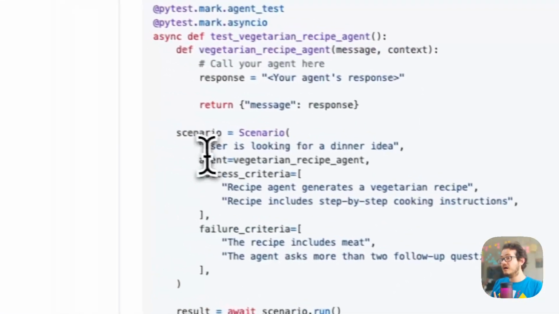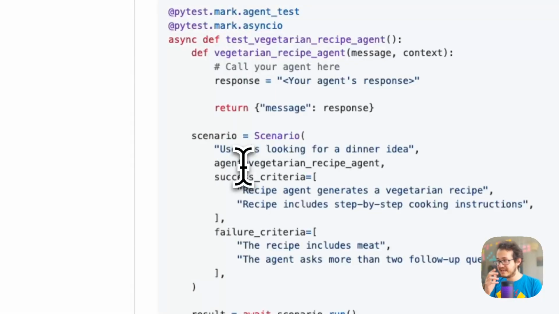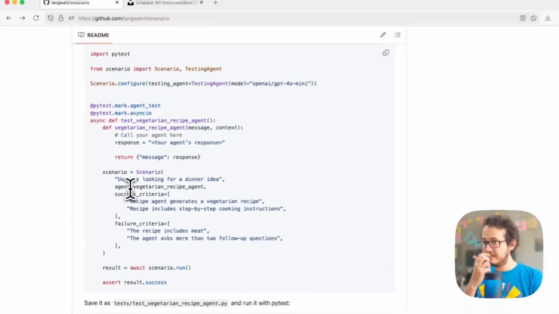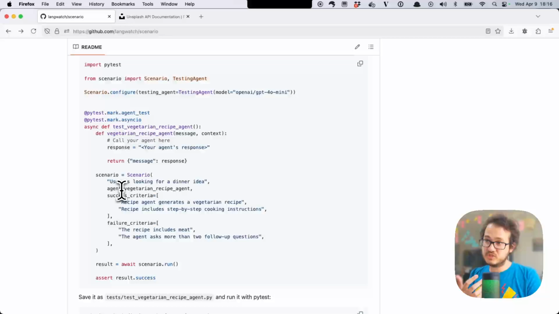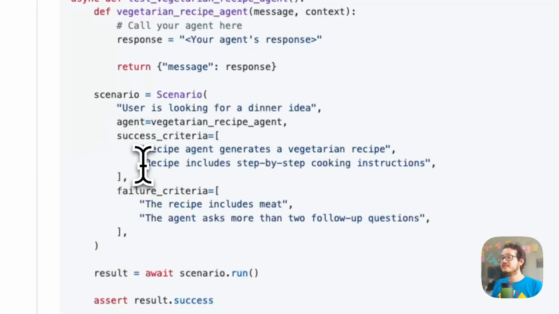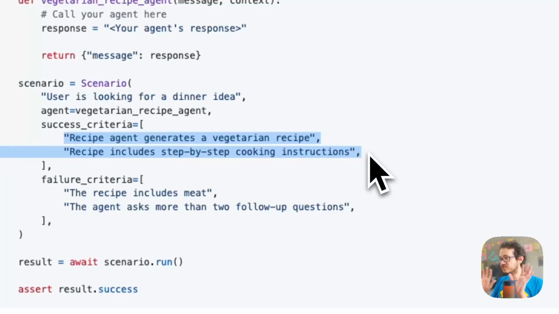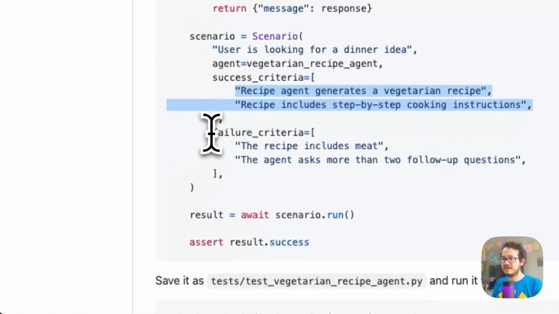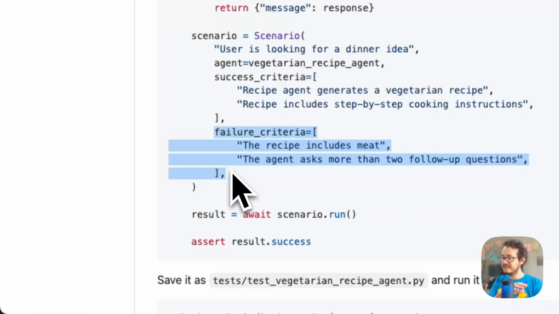So the user is going to ask like, hey, I need a dinner. And then if your agent replies with, hello, good morning, then it will keep trying like, yeah, but what about that dinner idea, right? So it will keep trying to reach those until it's done. So if you reach all the success criteria, then the test is successful, right? And the failure criteria, it's something that shouldn't happen at any time.